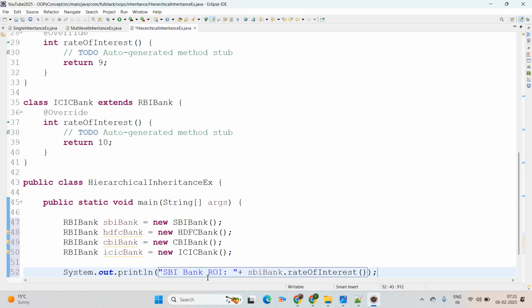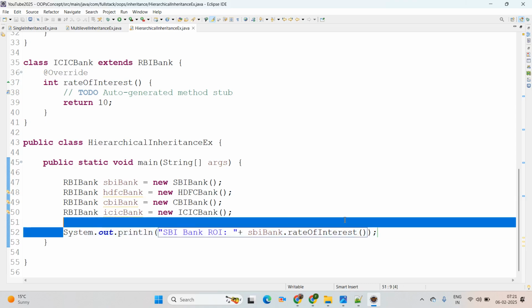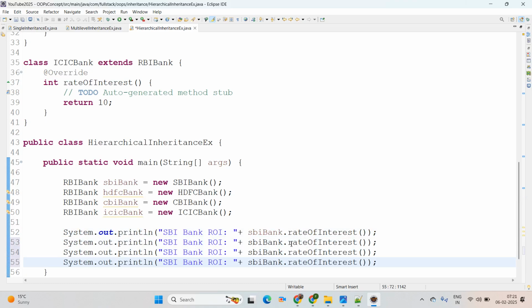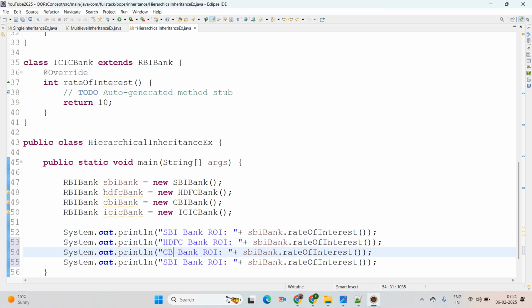Then correspondingly we are going to print the rate of interest for all the banks. Simply we have 4 banks available, right? Next, this will be our HDFC Bank. Then the third we have CBI Bank, and the last one is ICICI Bank.